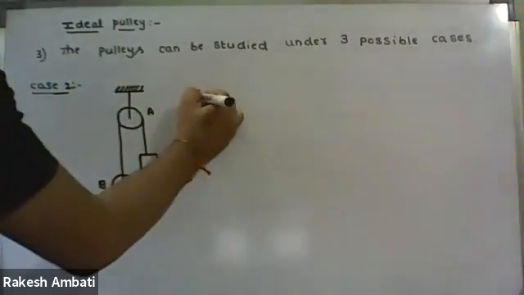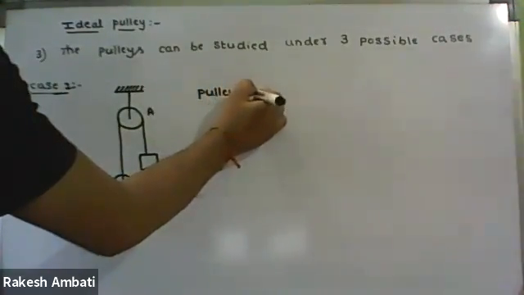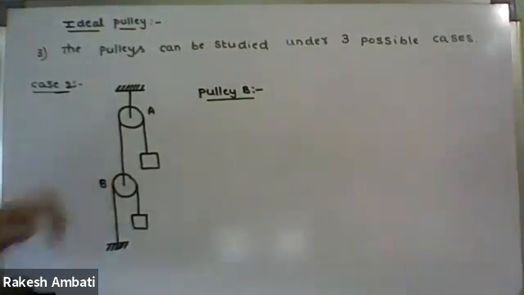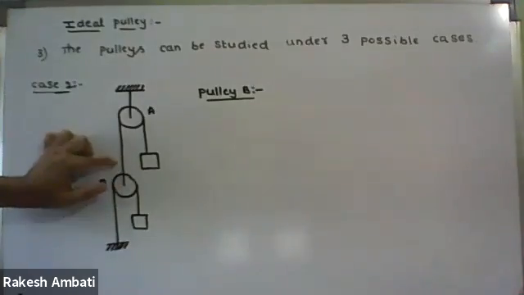Now, I want to know the motion of pulley B. So in the case of pulley B, what type of motion is it? You please have to explain. In this case, is the central arm fixed or free to move? Free to move. The central arm is free to move.